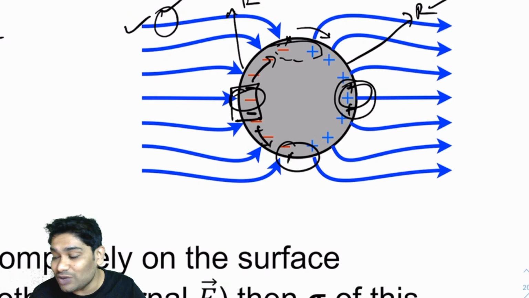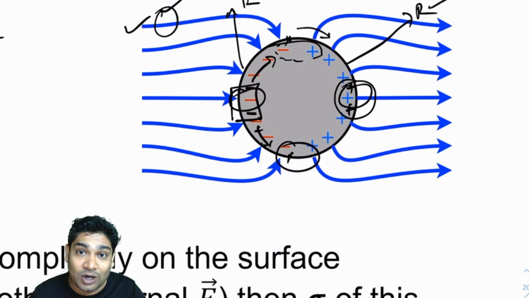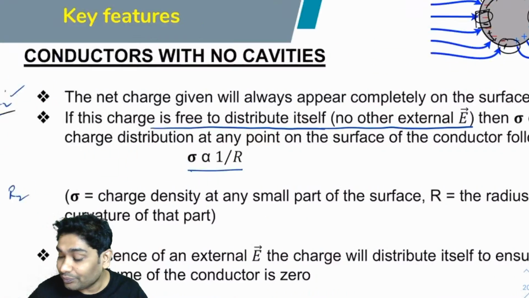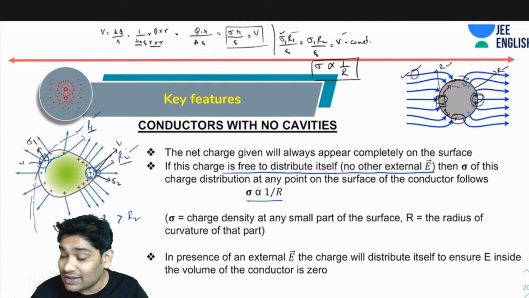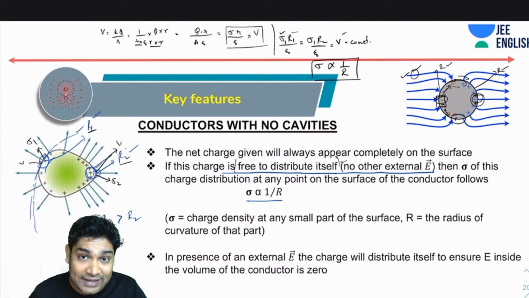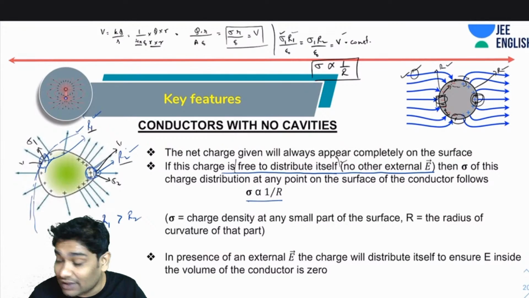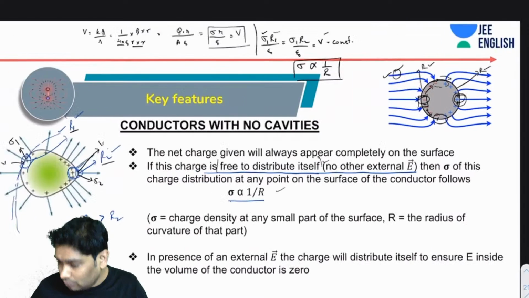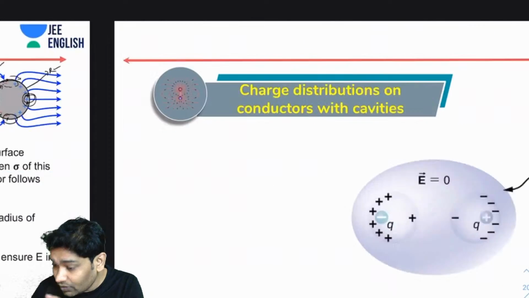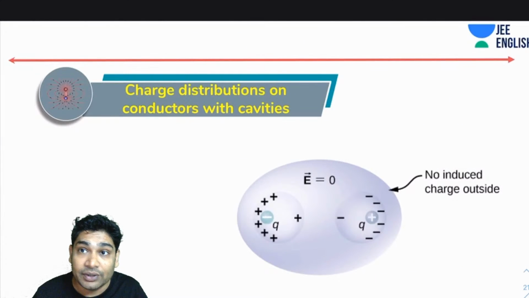So first it needs to ensure that electric field lines are not entering. The moment it ensures that, the potentials turn out to be taken care of by themselves. Alright, so please remember this. This is valid only when there is no external field or the charges are free to distribute themselves. In case there is an external field, you will notice that this does not follow. Alright. So these are the two important things that you needed to remember.